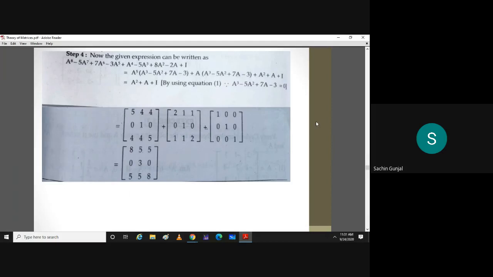Have you put your name and roll number in the chat box? Everybody, please do that. Someone will take a screenshot and share it with me to cross check.